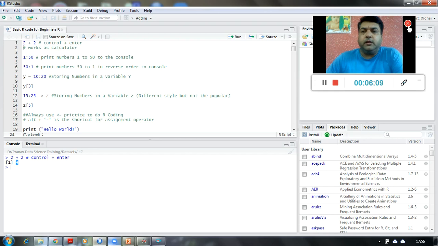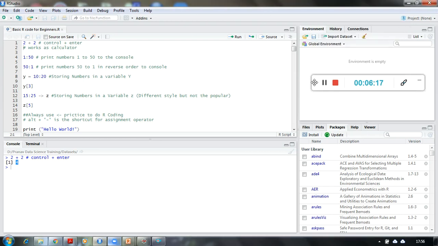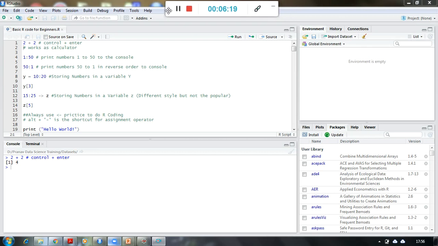So let me close down this video mode option, because I also want to use this global environment, where I will show you how the variable declaration and all sort of information will be displayed over here, and how to use it for our purposes, right?